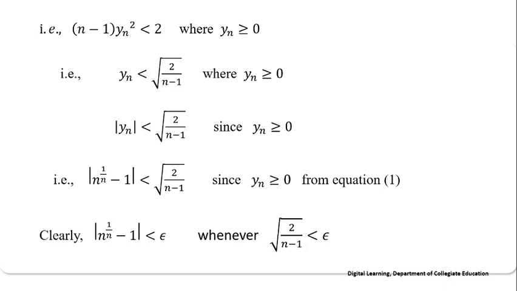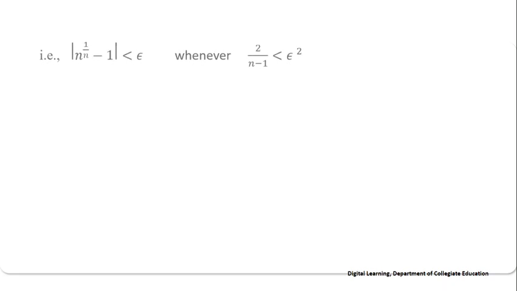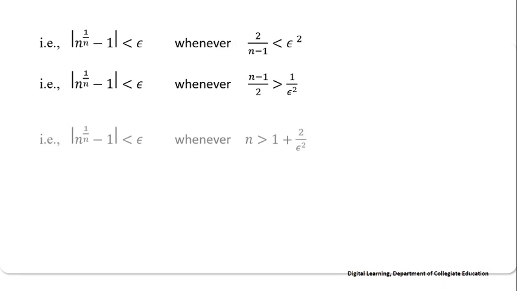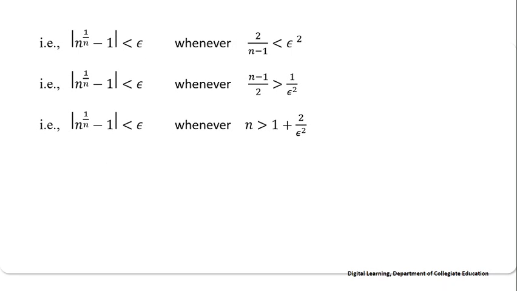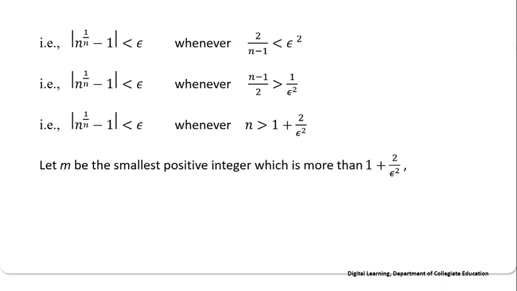Clearly, modulus of n power 1 by n minus 1 is less than epsilon whenever square root of 2 by n minus 1 is less than epsilon. On simplification, we will get modulus of n power 1 by n minus 1 is less than epsilon whenever n is more than 1 plus 2 by epsilon square. Let m be the smallest positive integer which is more than 1 plus 2 by epsilon square.